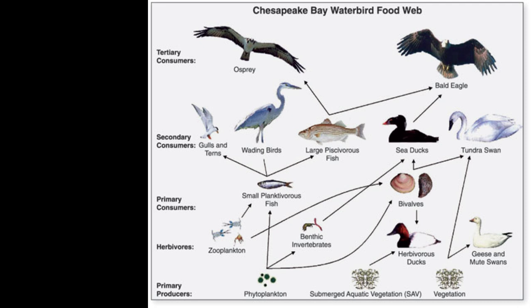For example, if the bivalves were removed from this food web, it would be one less food source for sea ducks and tundra swans, leading to more competition between these birds. Likewise, there is one less primary consumer, keeping the phytoplankton population in check.